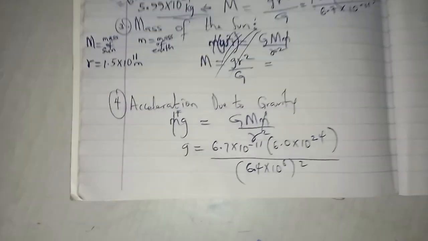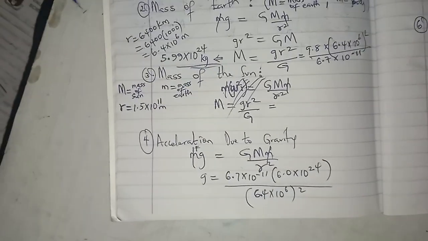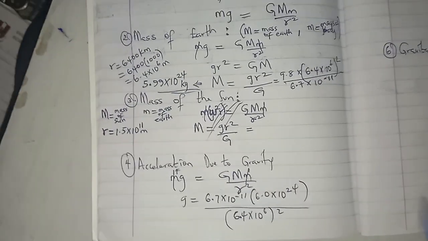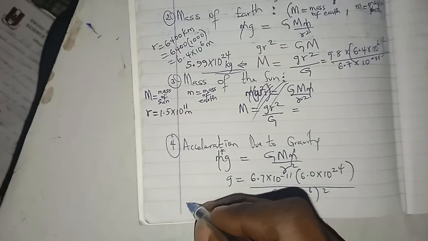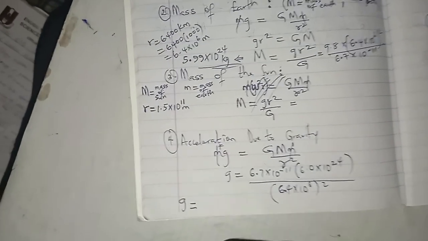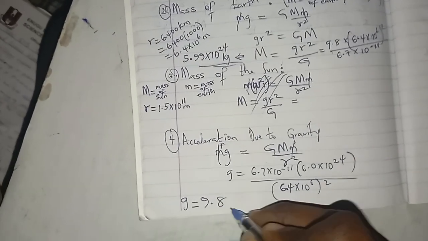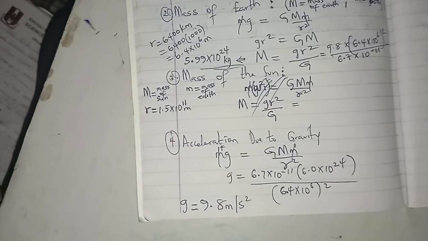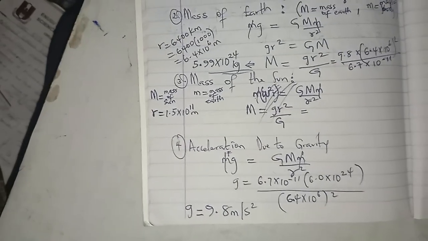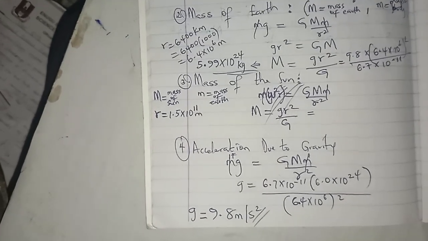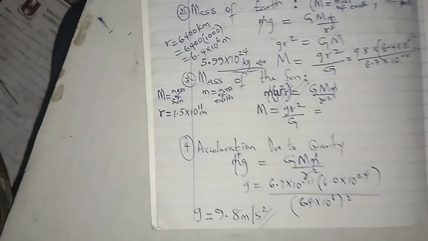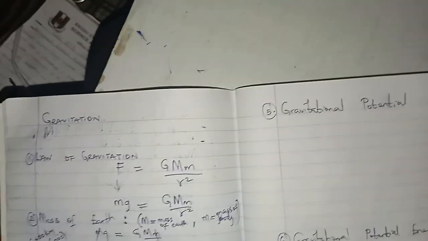Let me do this outside. So you punch this, and you're getting 9.81 meters per second square. So let's move to the next one.